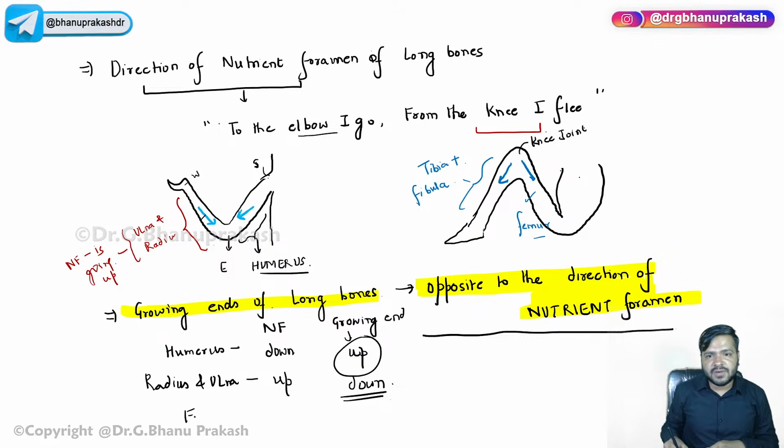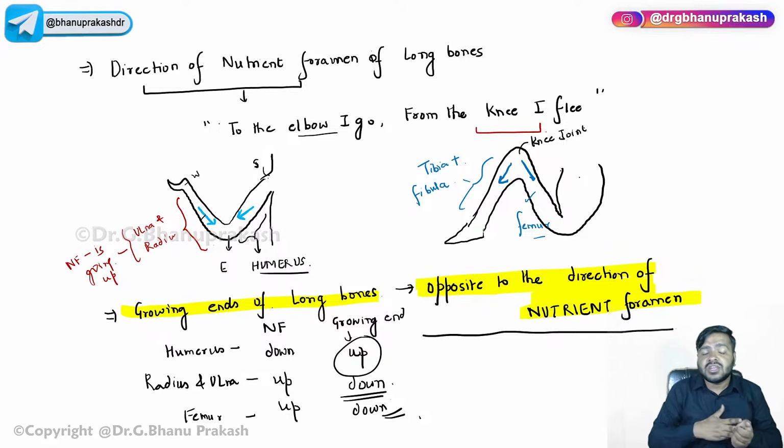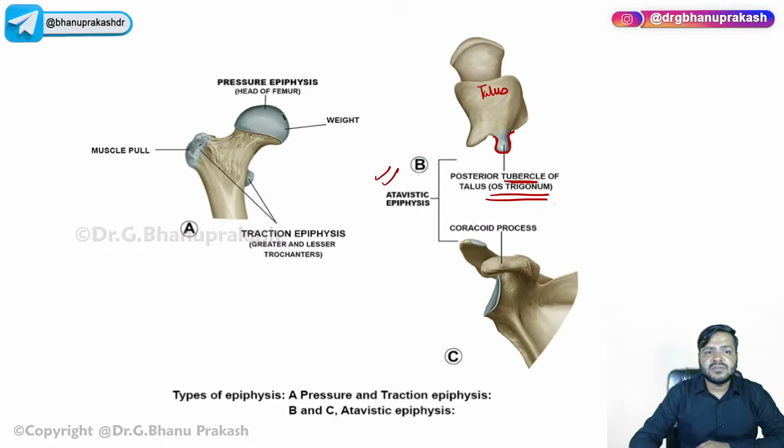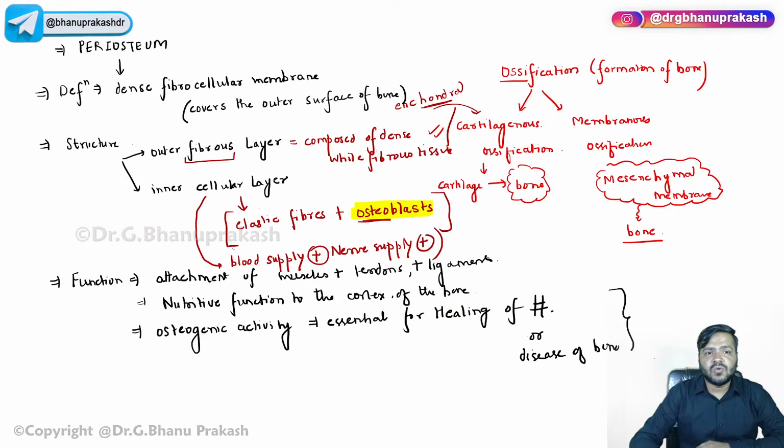Now coming to the femur, the direction of the nutrient foramen is up. What will be the growing end? It will be down, right? I hope this concept of the direction of the nutrient foramen and the growing ends of the long bones is clear to all of you. Just give me a thumbs up if today's topic is clear to everyone.